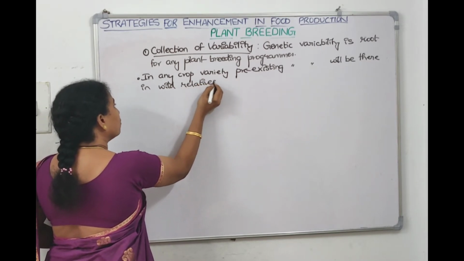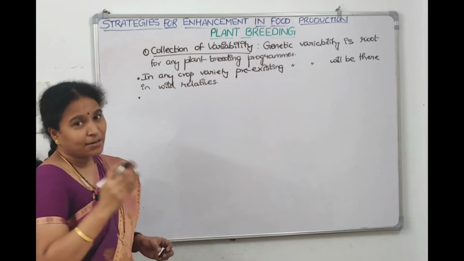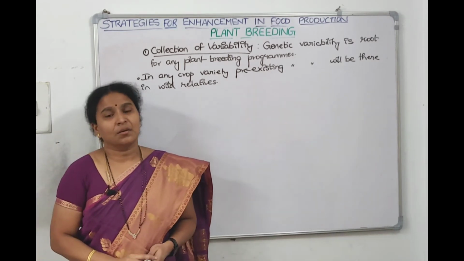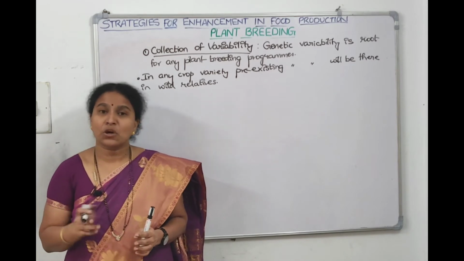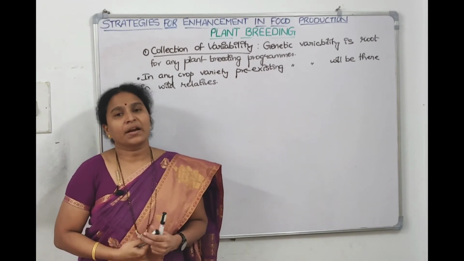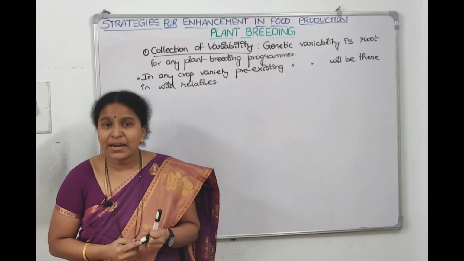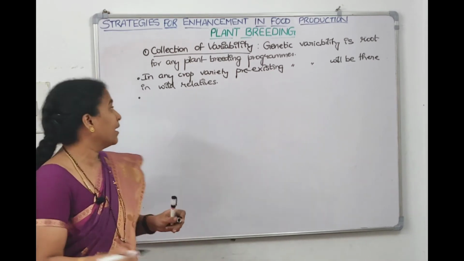How did we come to know that? When you collect all those wild relatives, then when you analyze it, then we'll come to know that yes, pre-existing genetic variability is already there in the wild varieties. So we need to collect them, we need to preserve the wild varieties, their species and their relatives.